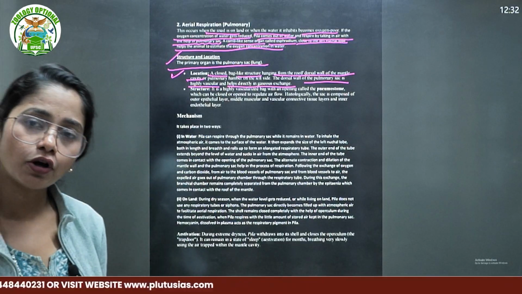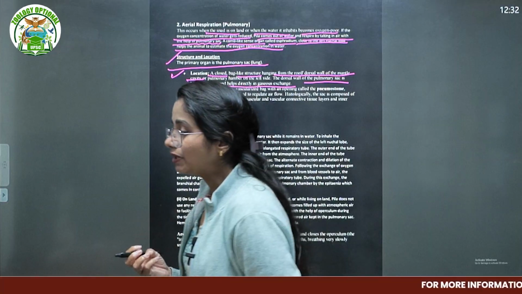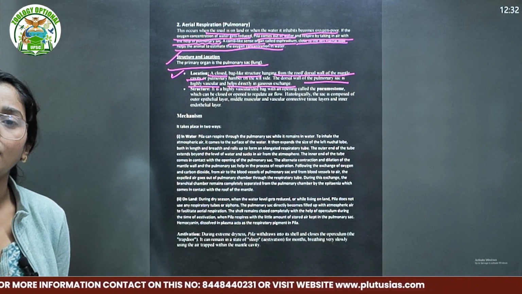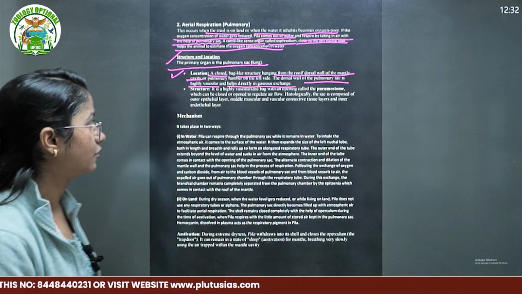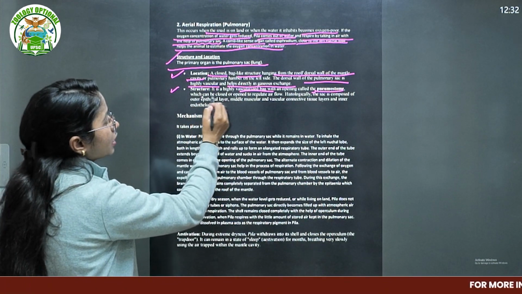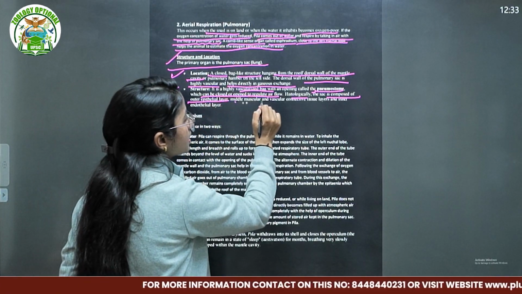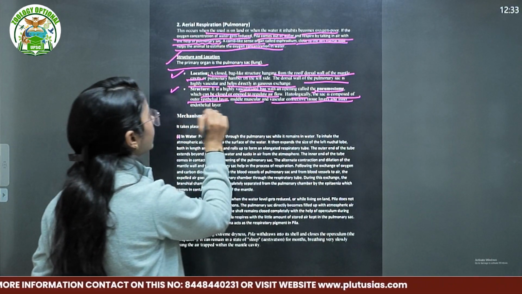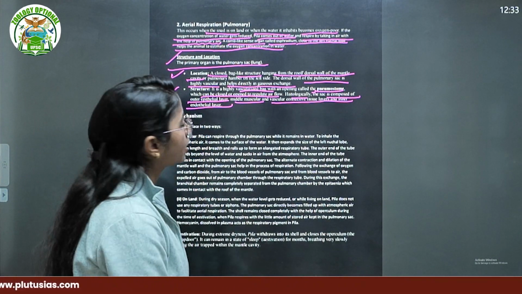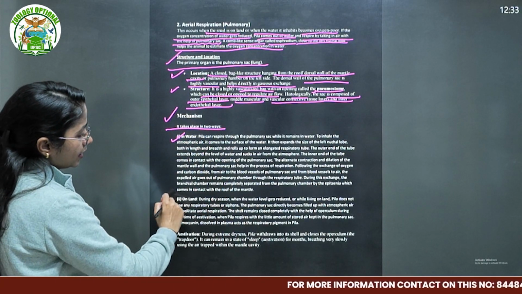The wall of the pulmonary sac is very highly vascularized because the air will pass through it, similarly as the lamella was highly vascularized in your aquatic or branchial respiration. Structure: it is a highly vascularized bag with an opening called the pneumostome, which can be closed or opened for regular airflow. Histologically, the sac is composed of an outer epithelial layer, a middle muscular and vascular connective tissue layer, and an inner endothelial layer. That is the structure. If you have limited time, you can avoid this, but you should mention the location and the type of structure.